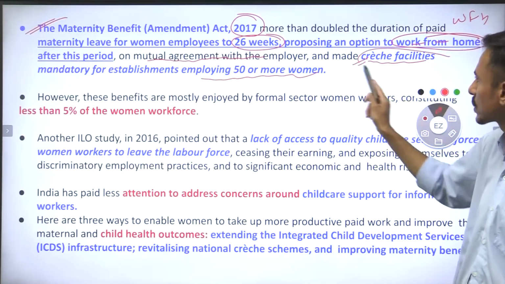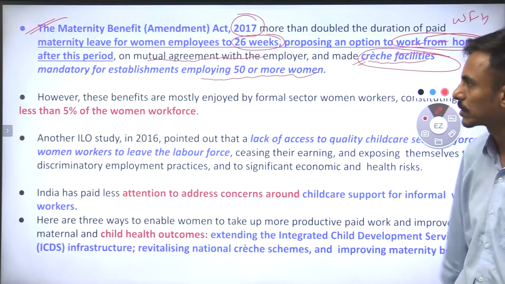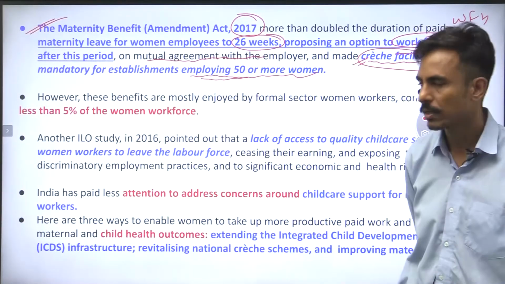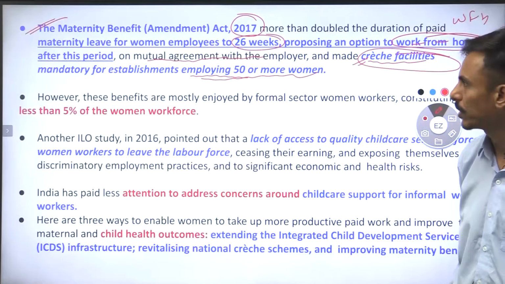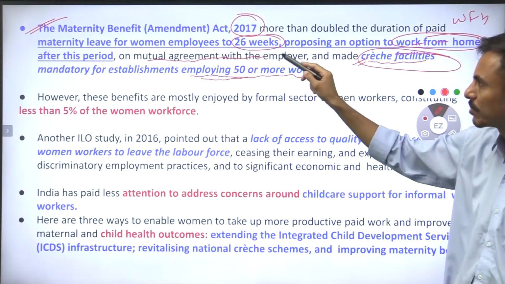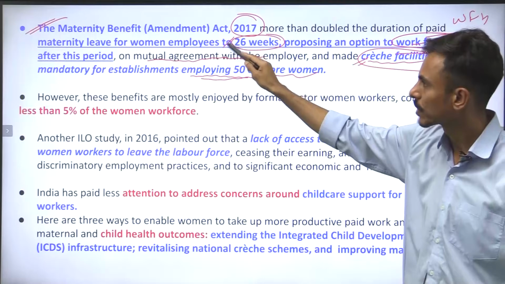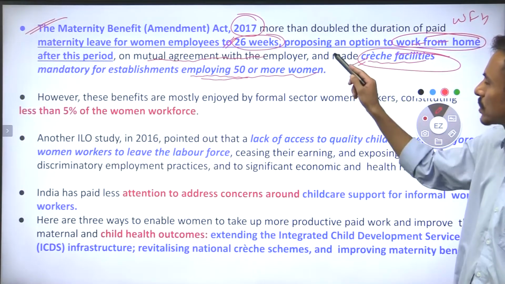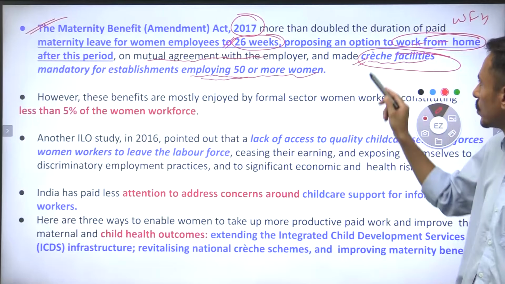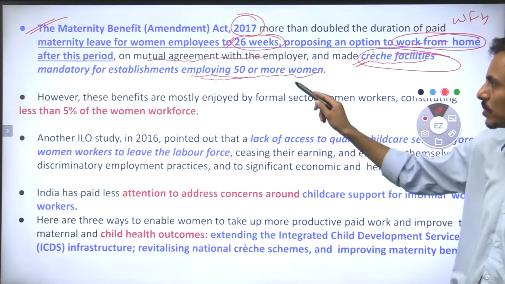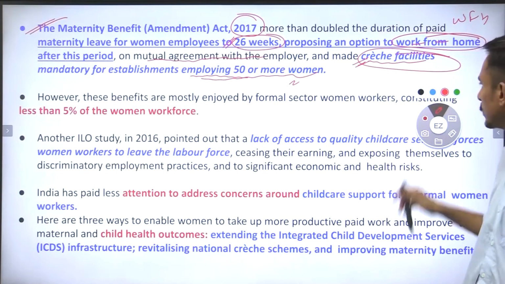So these are the two provisions of the Maternity Benefit Amendment Act of 2017. Number 1, maternity leave should be up to 26 weeks plus an option to work from home, plus the creche facilities are mandatory for establishments employing 50 or more women, right?